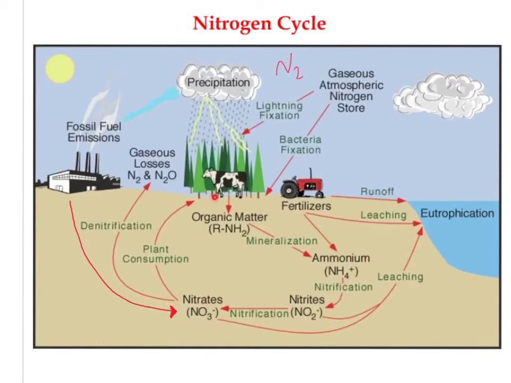Plants, here we have some examples of a few plants back here. They can absorb either the ammonia or the nitrate or nitrites from the soil or the water, and they can use that to synthesize different nitrogen-containing compounds like amino acids and nucleotides. If you remember all these organic compounds that we've been talking about all year long, amino acids have to have nitrogen, and so do nucleotides. So they take those compounds from the soil, and then use those for amino acids and nucleotides.